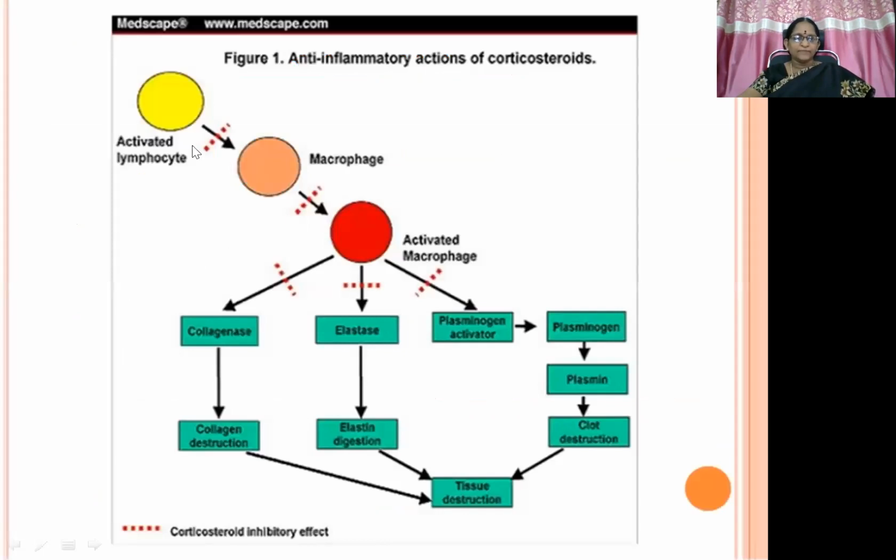Here you can see activated lymphocytes stimulating macrophages, and the activated macrophage produces various actions. Collagenase, with the help of this enzyme, causes collagen destruction, and elastase causes elastin degradation. Then plasminogen activator converts plasminogen to plasmin, leading to clot destruction and finally tissue destruction. Whenever we administer glucocorticoids, these dots mean inhibition of that particular step. So all these actions are inhibited, and an anti-inflammatory action is produced.